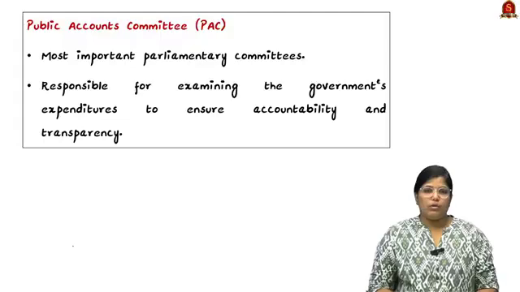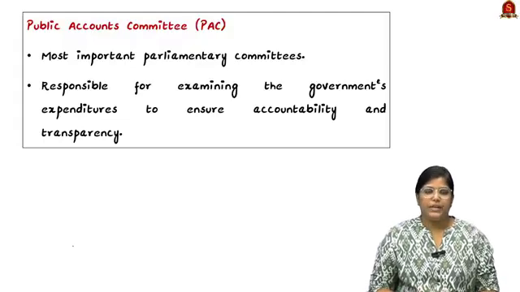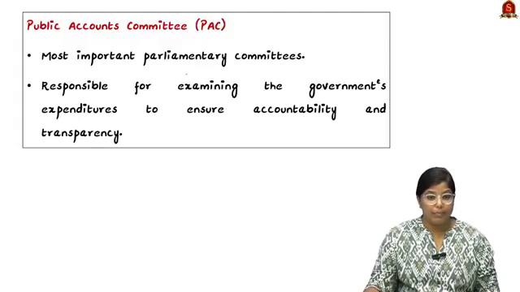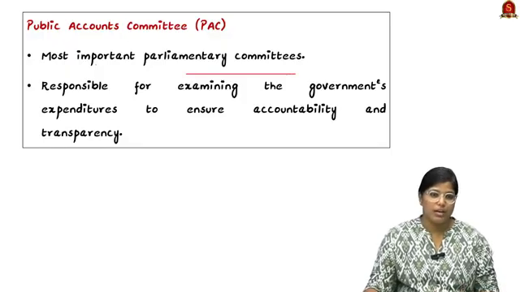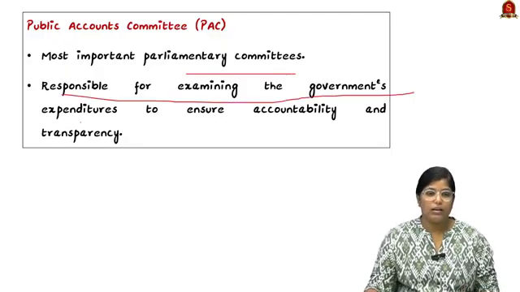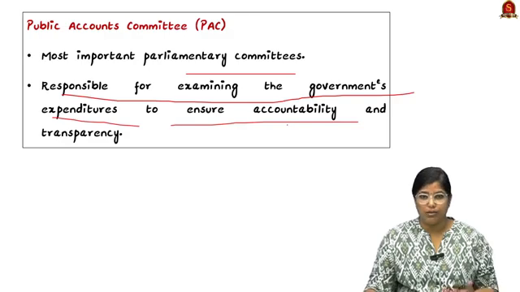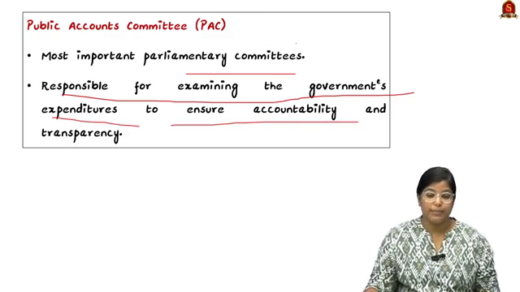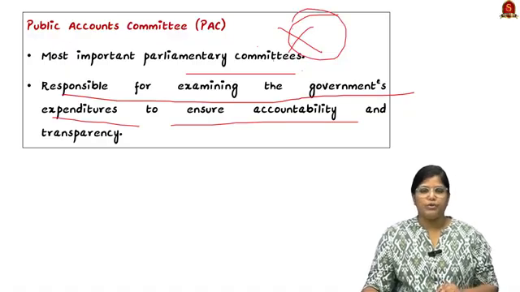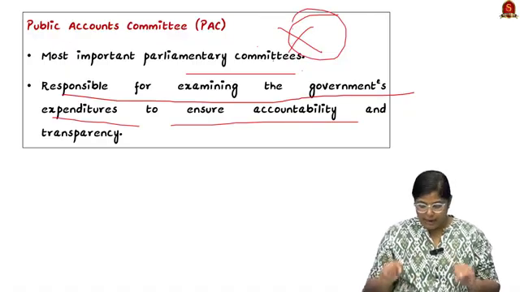Now we shall see about the Public Accounts Committee. It is the most important parliamentary committee. I am telling this because it is responsible for examining the government's expenditure to ensure accountability and transparency, and that is why it is a very important parliamentary committee. So it brings in checks and balances. Let me tell you how.